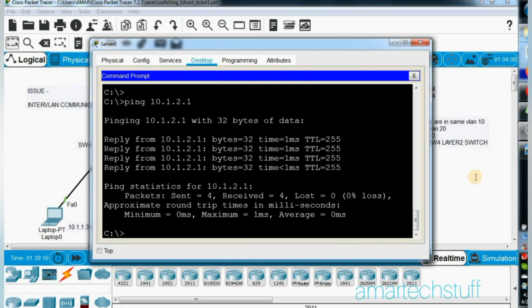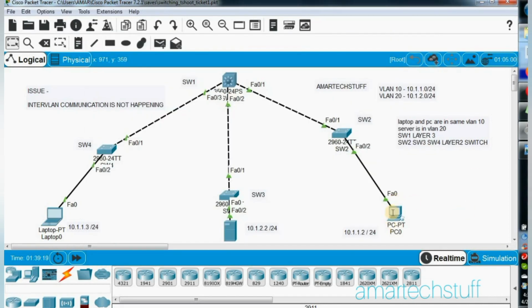What I've checked is that from PC 0 to switch 1 I'm able to ping, and from the server I'm able to ping switch 1. So from both the nodes I'm able to ping the gateways, but I'm not able to ping from PC 0 to the server.